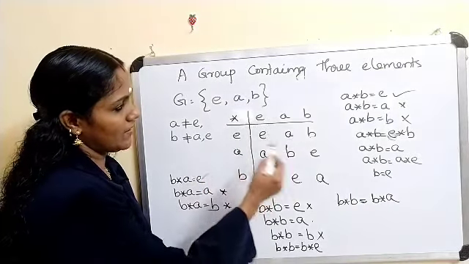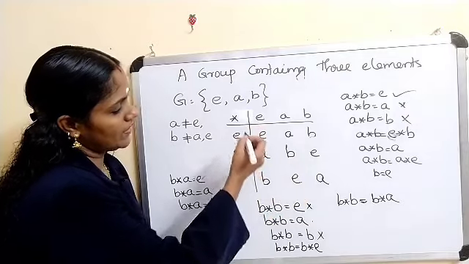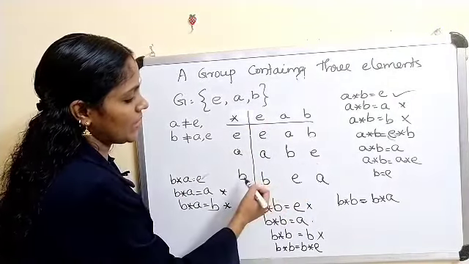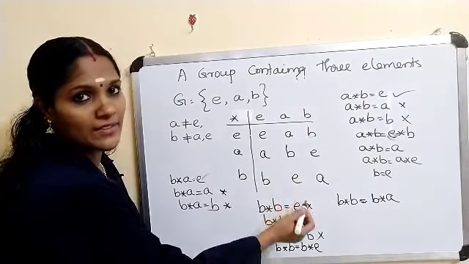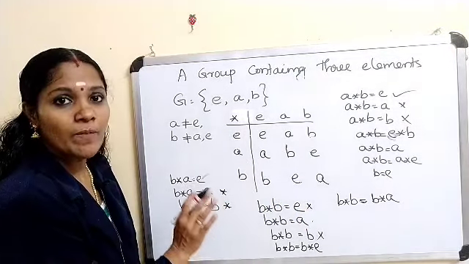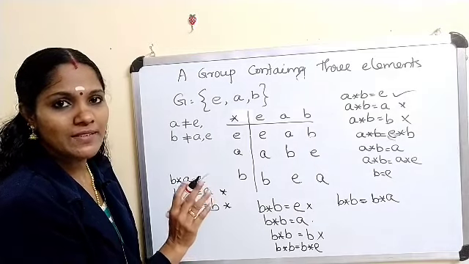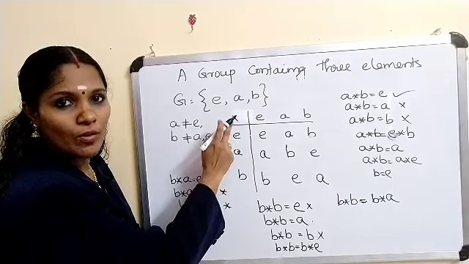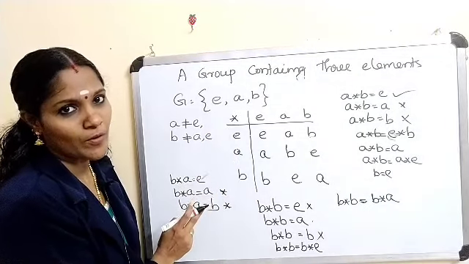If you operate A with B, you get the identity element. Similarly, if you operate B with A, you get the identity element. That means inverses exist for both elements A and B. Therefore, G together with this operation star forms a group.